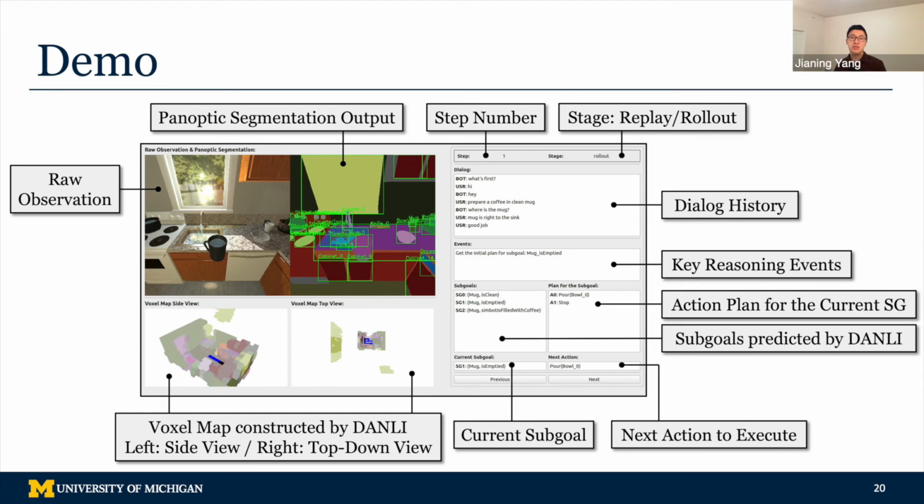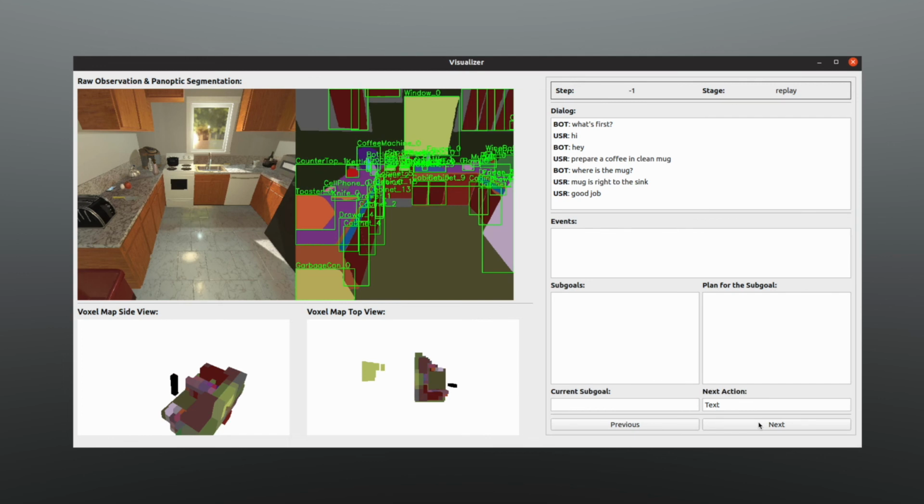To demonstrate the interpretability of our deliberative agent, we build an interface to visualize its internal states during execution. With this interface, we can see all of the agent's internal thought process, ranging from 2D object detection, 3D map construction, all the way to sub-goal prediction and action planning. This enables developers to quickly diagnose errors and continually improve our system. Let's see this in action.